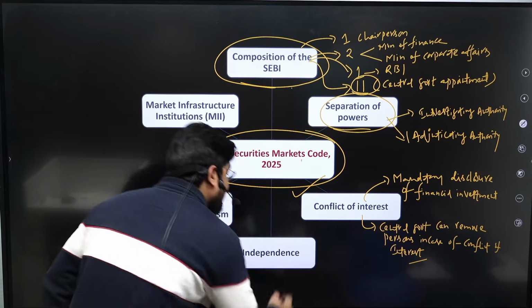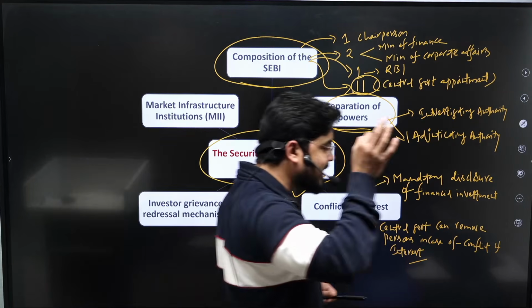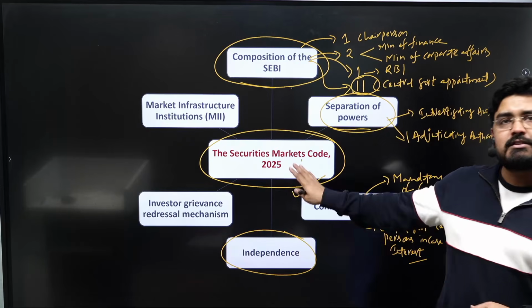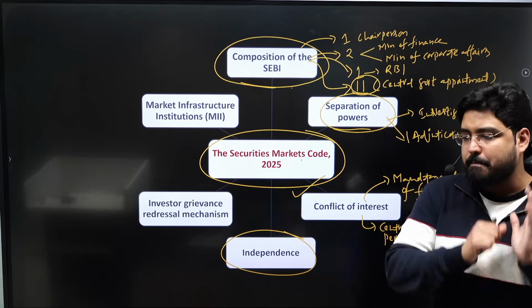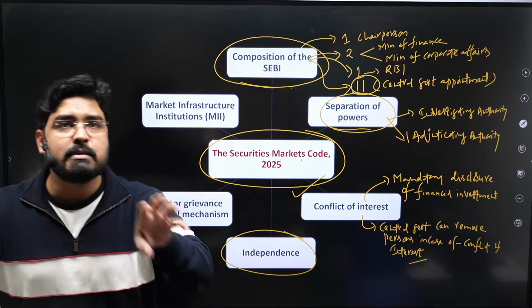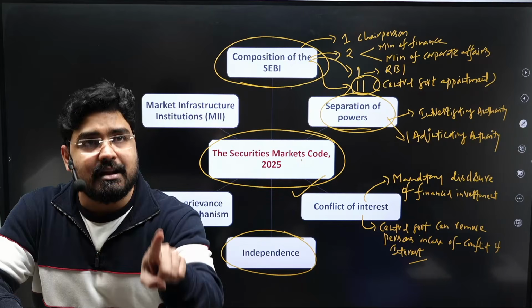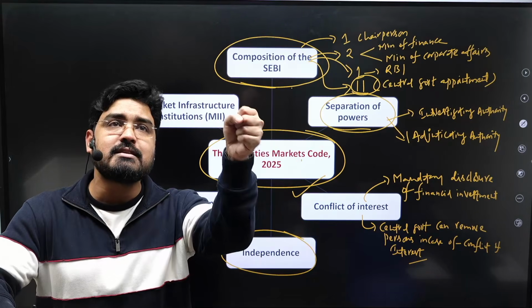And independence to enable the SEBI to function independently. The Securities Markets Code had given certain powers or autonomy in terms of appointing the staff members, fixing the salaries, and prescribing the qualifications for certain positions in the SEBI.